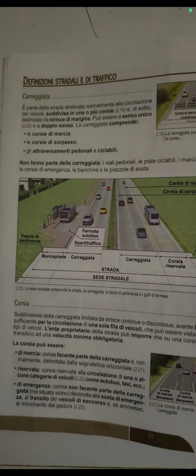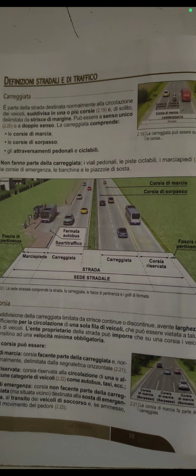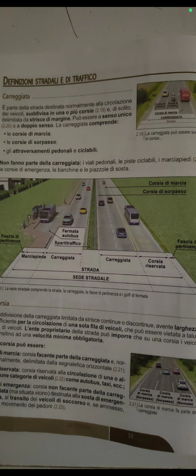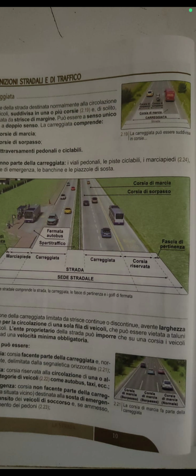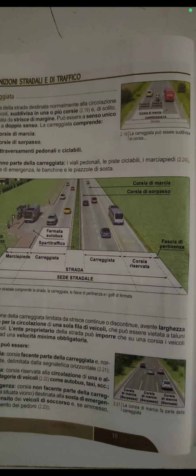Non fanno parte della carreggiata, so not part of the carriageway, i viali pedonali. Viali pedonali is the route or the part they reserve for the circulation of pedestrians. So it's not part of the carreggiata. La pista ciclabile is the lane they reserve for the circulation of bicycles. So it's not part of the carriageway. I marciapiedi. I marciapiedi is the part they reserve for the circulation of pedestrians on the road. It's not part of the carreggiata.